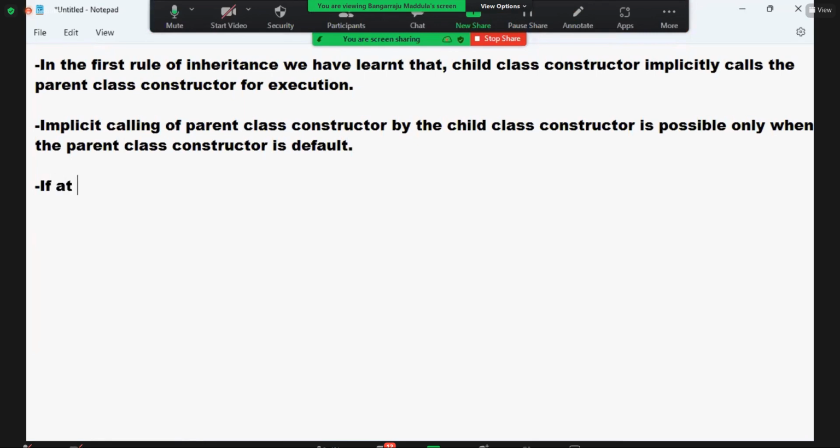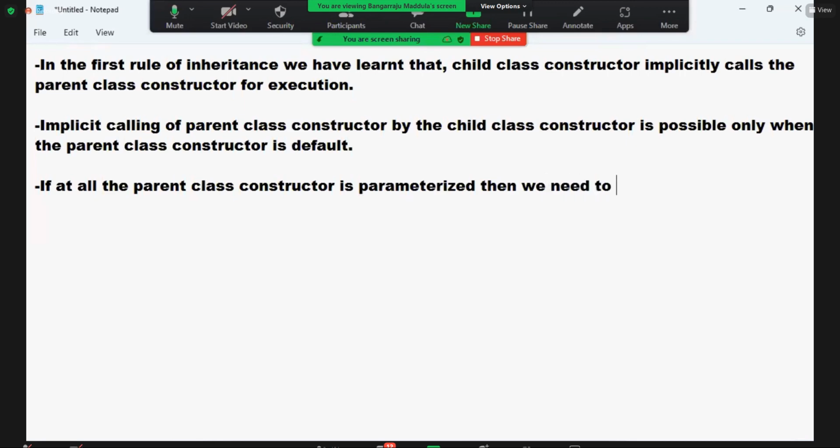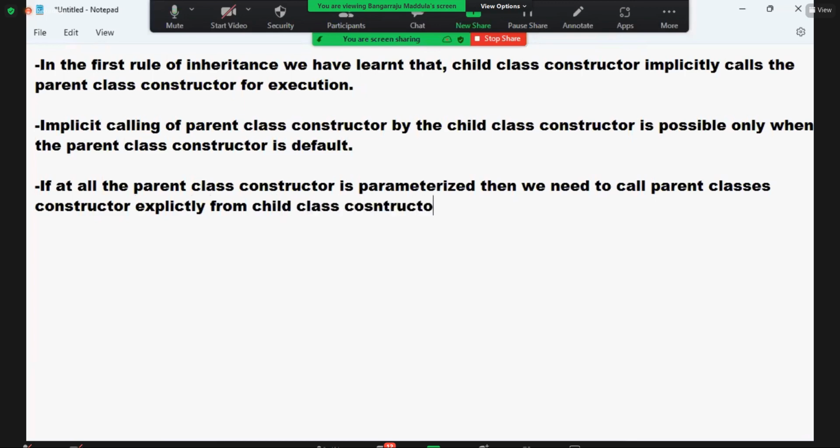If at all the parent class constructor is parameterized, then we need to call the parent class's constructor explicitly from the child class constructor by using the base keyword.